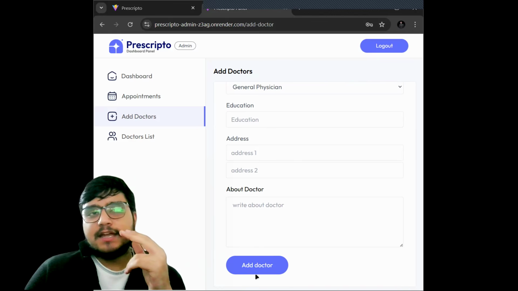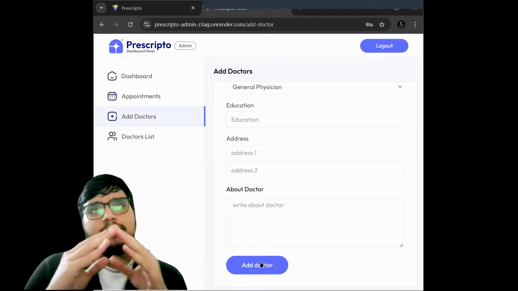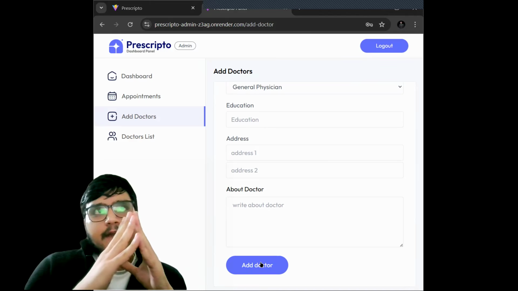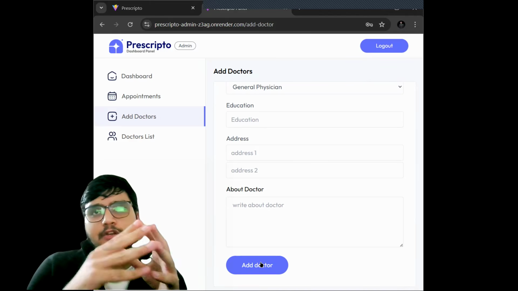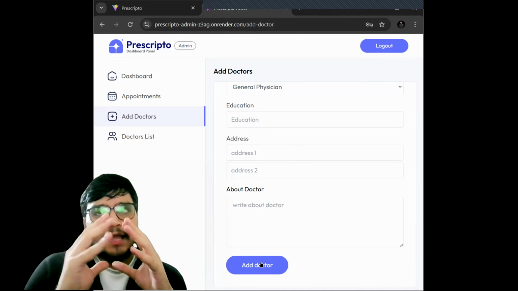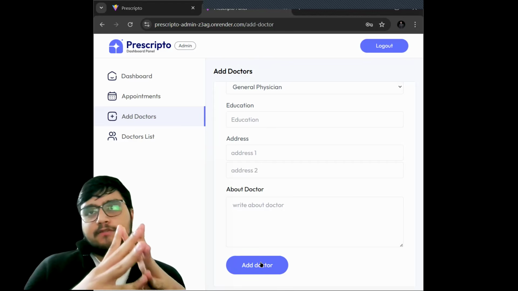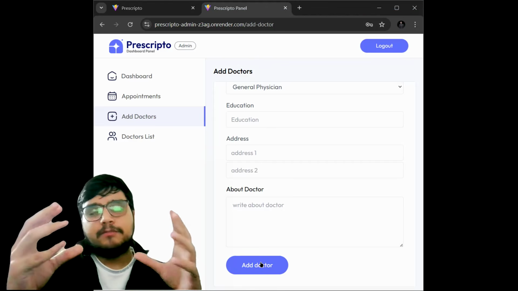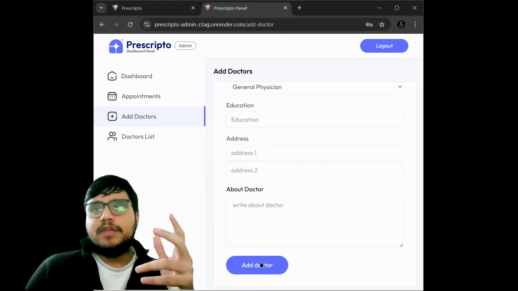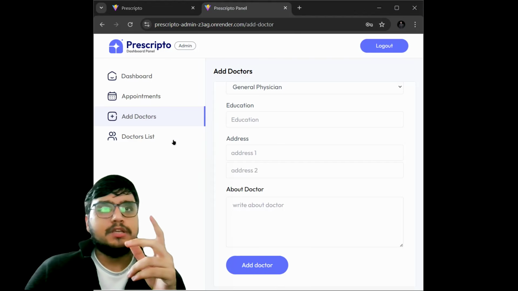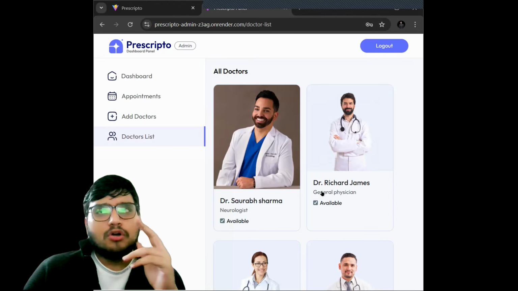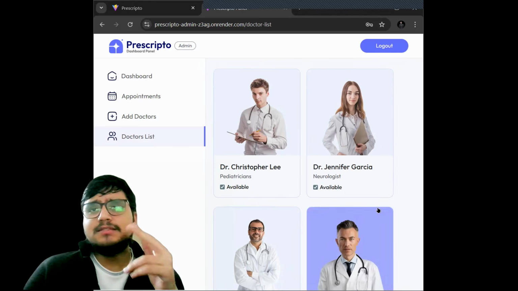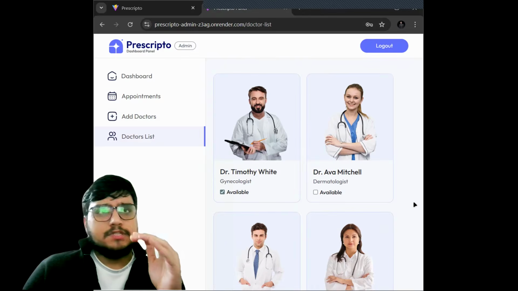When we click this add doctor button, the doctor will not just get added onto the front end part, but it will also get onto the back end part. So the entire system is very streamlined. Using tools, we have integrated the front end with the back end in a very good way, so there isn't any hassle. This is the doctors list where all the doctors listed on our website are visible.